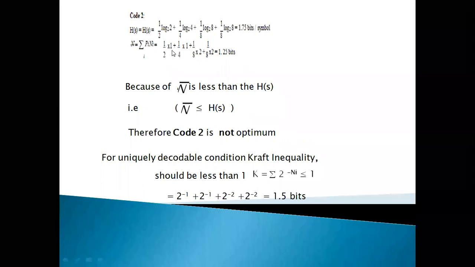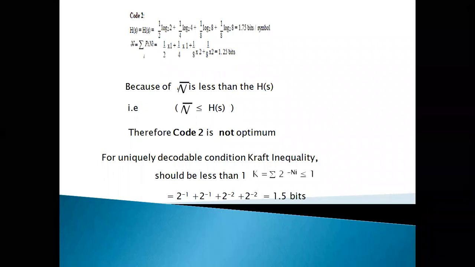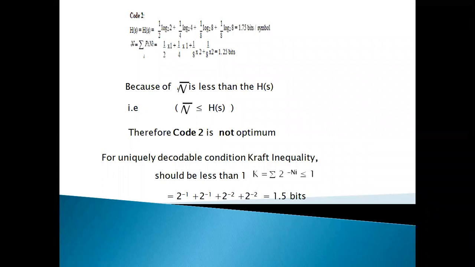So 1 by 2 into 1 plus 1 by 4 into 1 plus 1 by 8 into 2 plus 1 by 8 into 2 is equal to 1.25 bits.